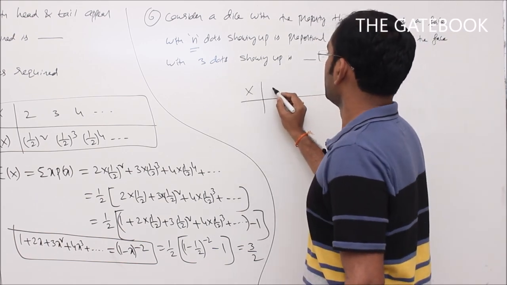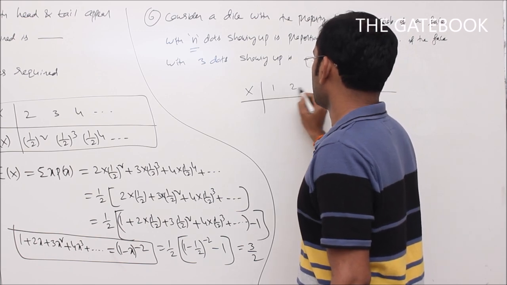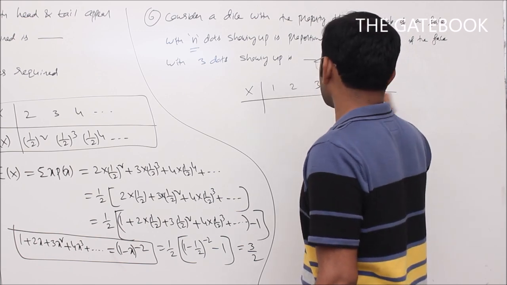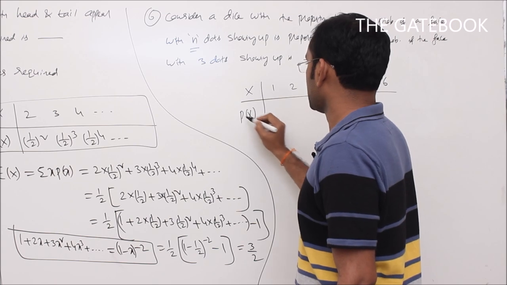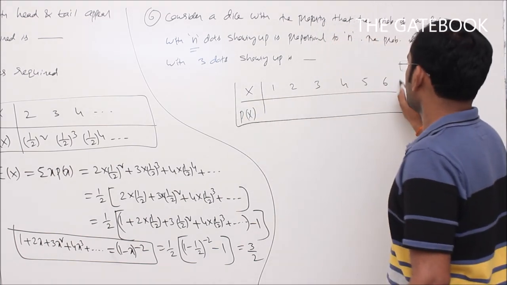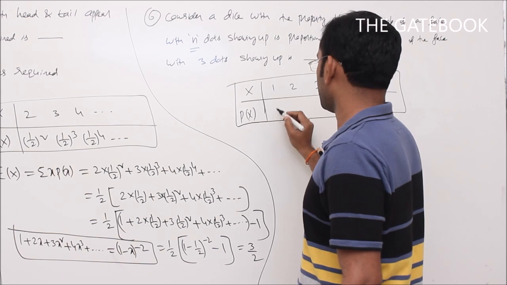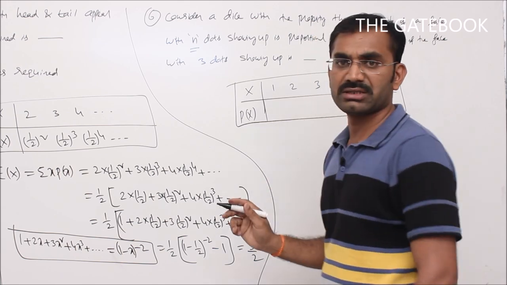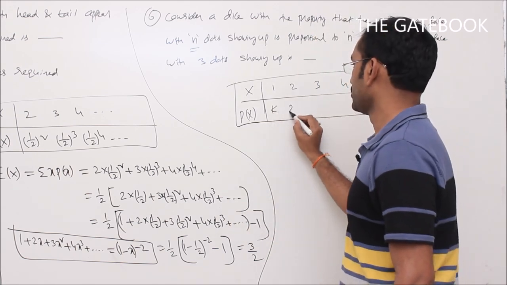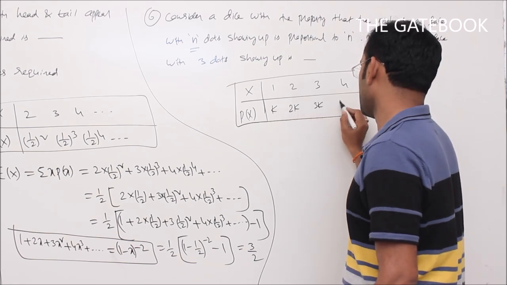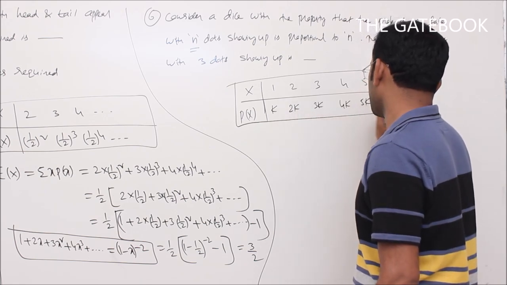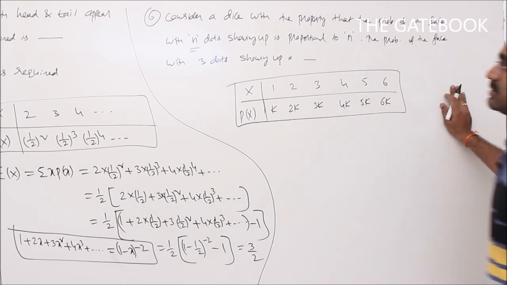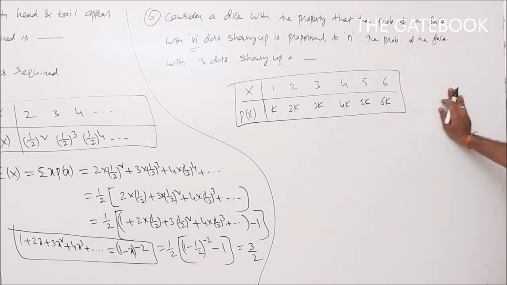Here dice means it contains numbers 1, 2, 3, 4, 5, 6, with corresponding p of x. Proportional means let us say the proportionality constant is k, so we will get k, 2k, 3k, 4k, 5k, 6k. Here k is any constant.